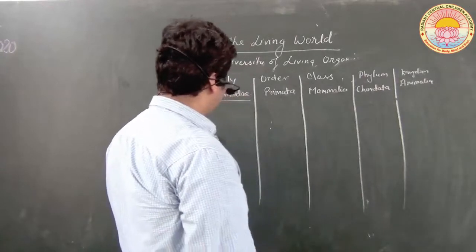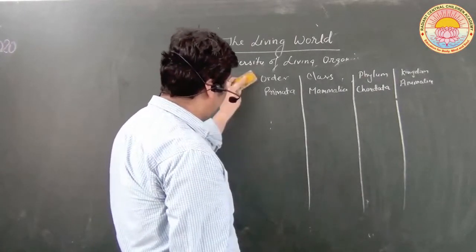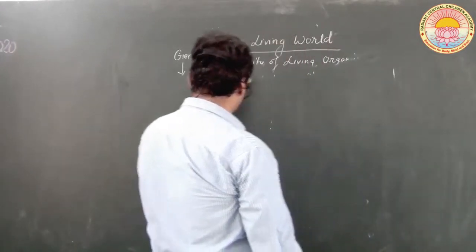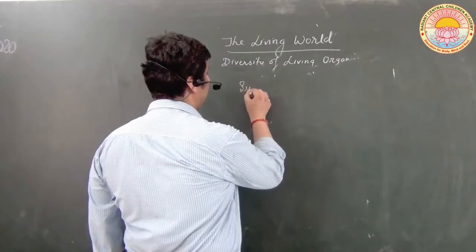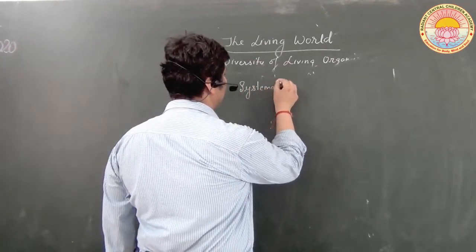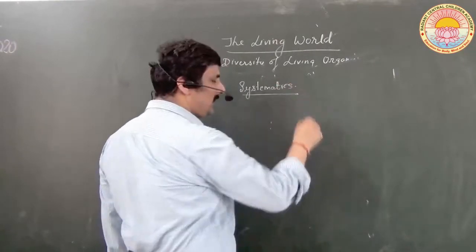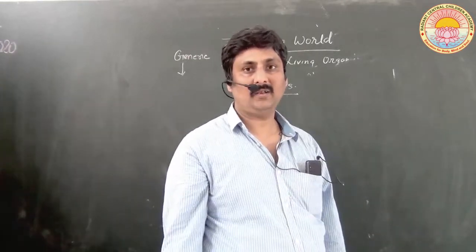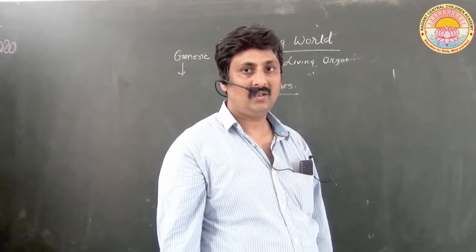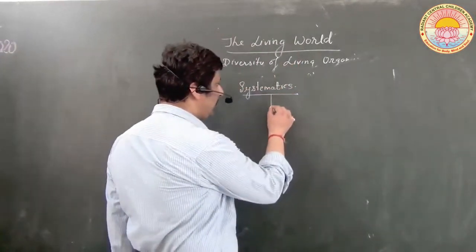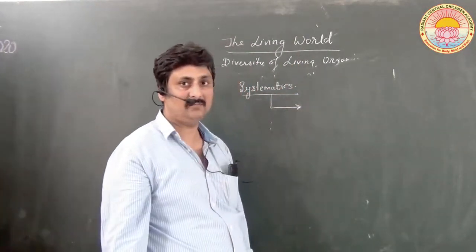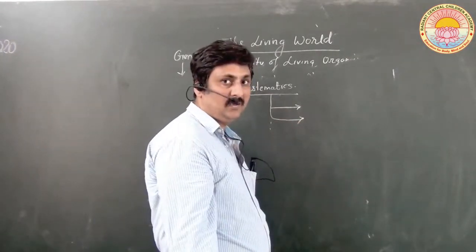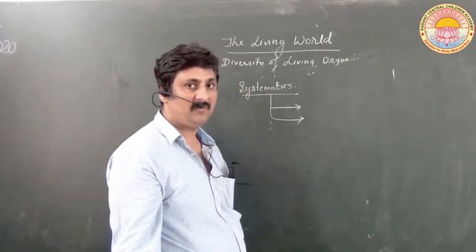Okay. Now let us discuss certain other things apart from taxonomy. Let us discuss systematics. Now, systematics is not just a study of classifying living organisms into different categories or taxa. It speaks about the interrelationship between the various organisms and also the evolutionary relationship between the various organisms.